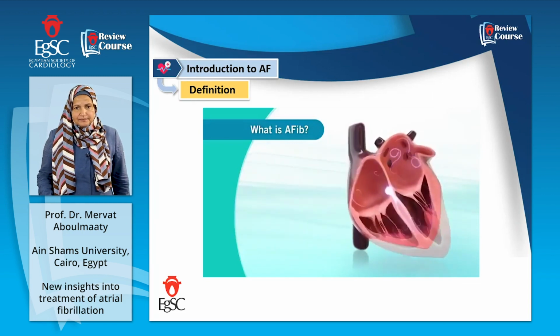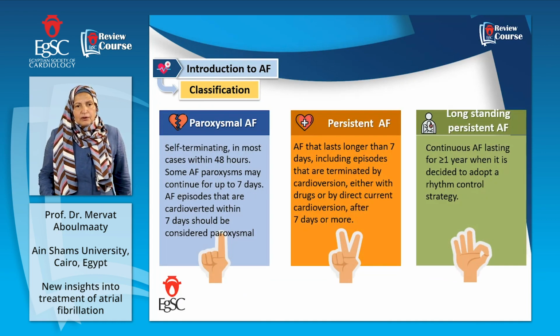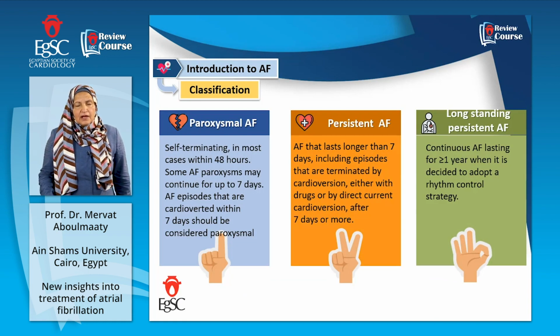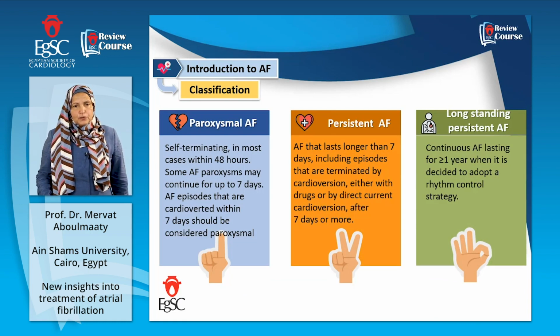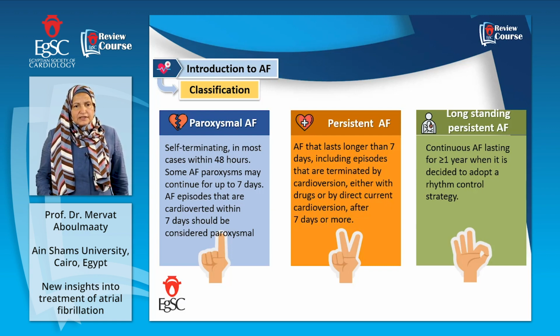What is AF? The classification of AF in patients, the clinical classification, includes the duration of AF, which is recorded in each patient. Paroxysmal AF is a self-terminating atrial fibrillation. In most cases, it terminates in 48 hours. Most AF paroxysms may continue up to 7 days. So any AF terminating in less than 7 days, this is paroxysmal AF.